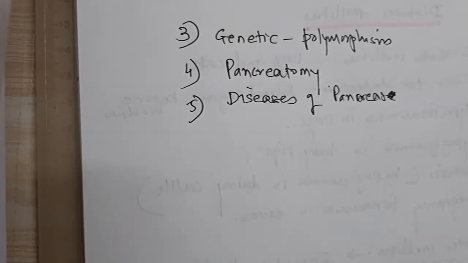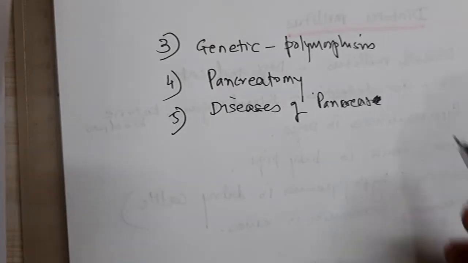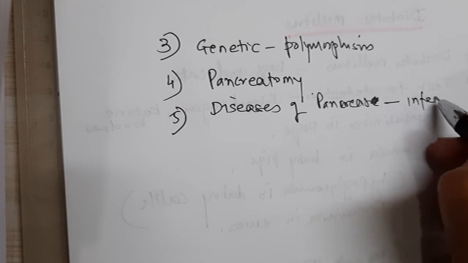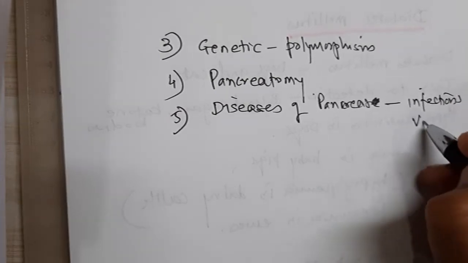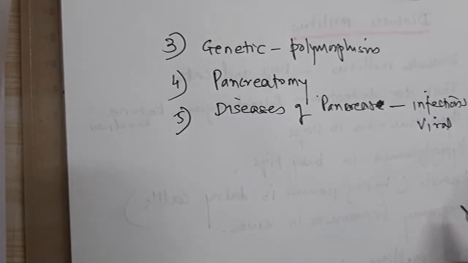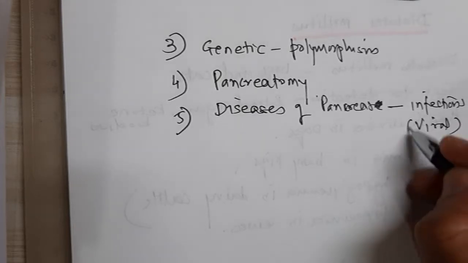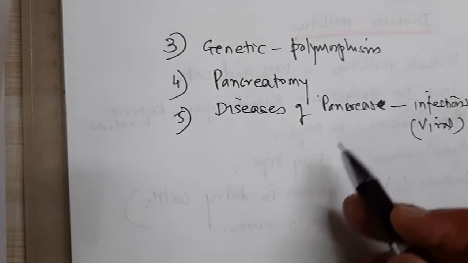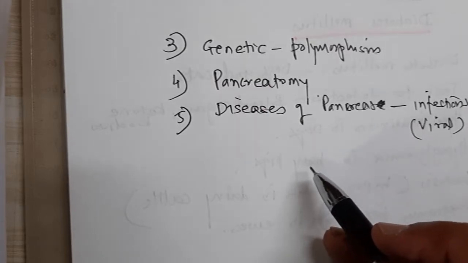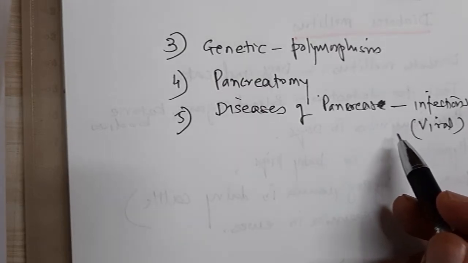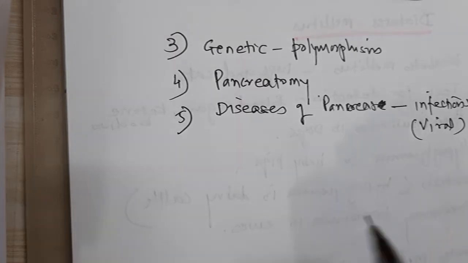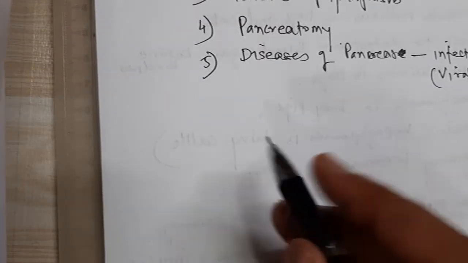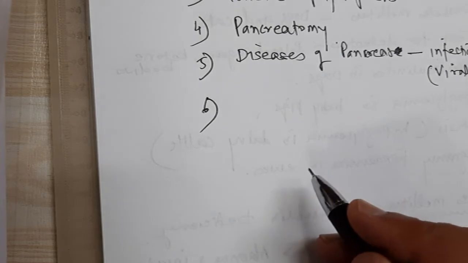Diseases of the pancreas include many diseases like infections, particularly viral infections. Because of that there is destruction of the beta cells, and this may lead to type 1 diabetes mellitus because of the autoimmune disorder. So this is also an important reason for diabetes mellitus to develop.